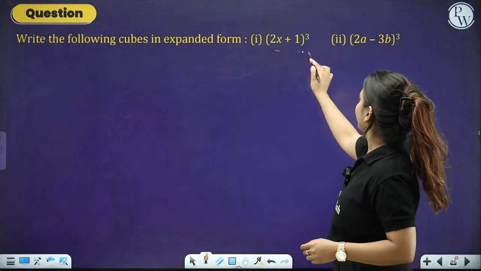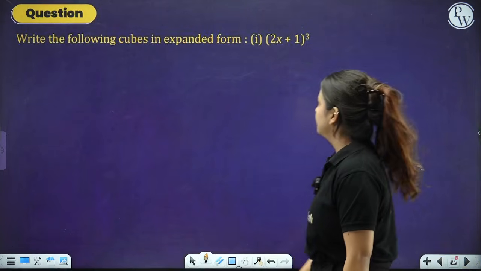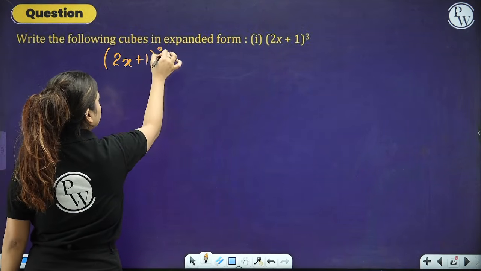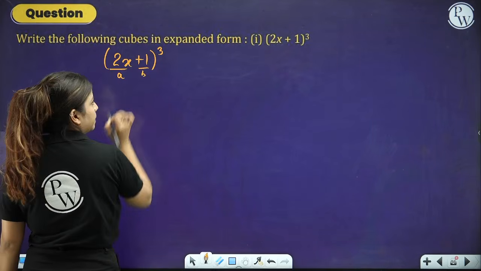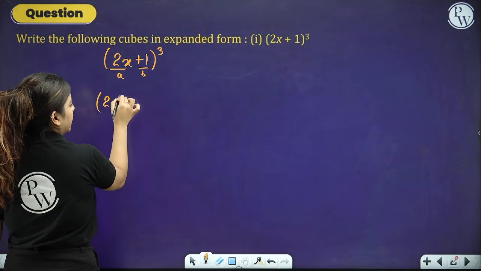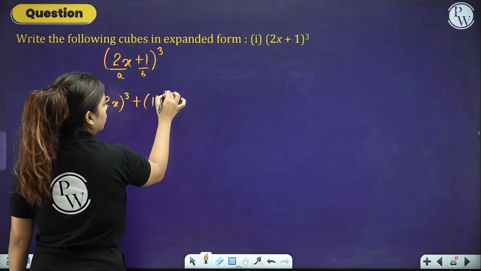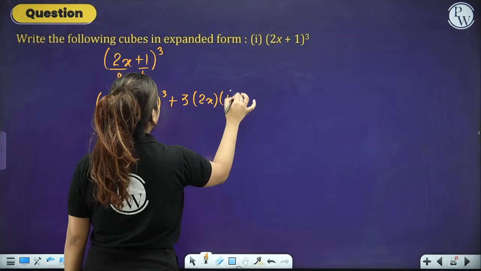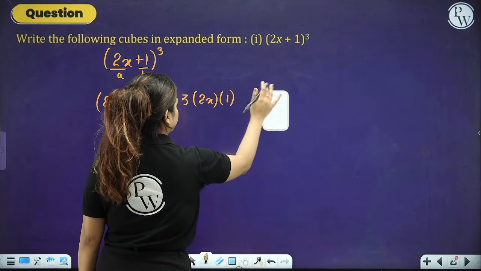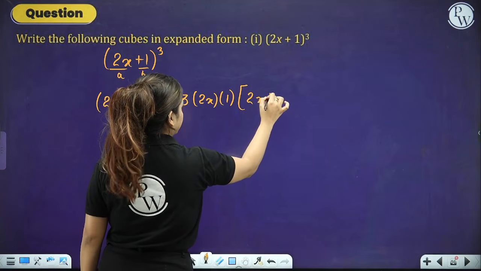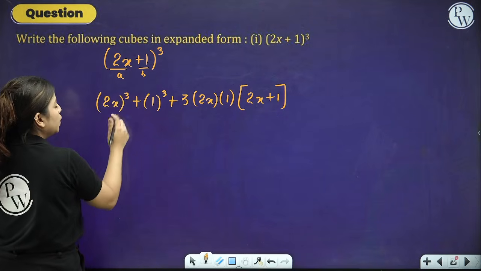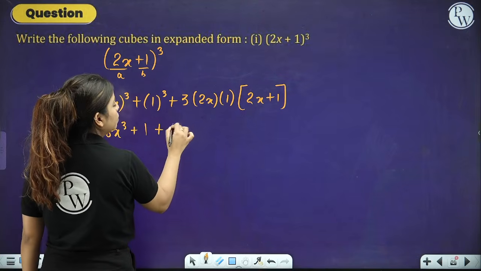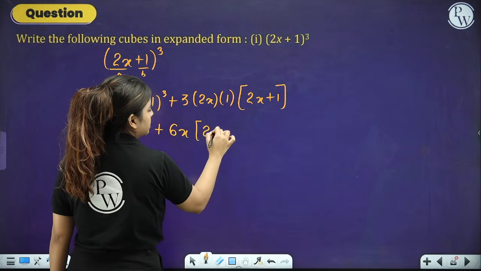We have to expand (a plus b) cube, (a minus b) cube. Let's do it. (2x plus 1) whole cube, people. So this will become a and this will become b. So it will become a cube plus b cube plus 3ab, that is 2x into 1, bracket (2x plus 1), that is (a plus b). So let's solve it. 2 cube is 8, x cube is x cube, 1 cube is 1, 3 into 2, 6x, and bracket is (2x plus 1).